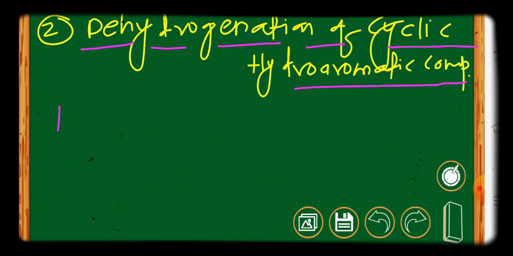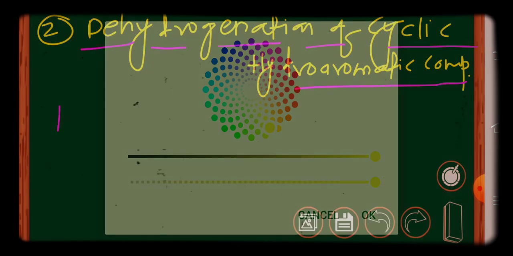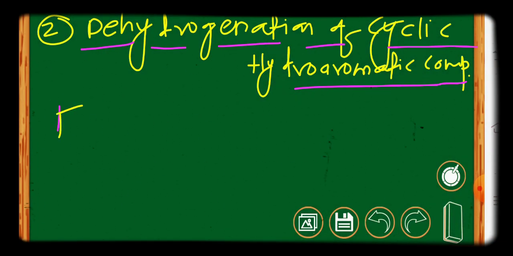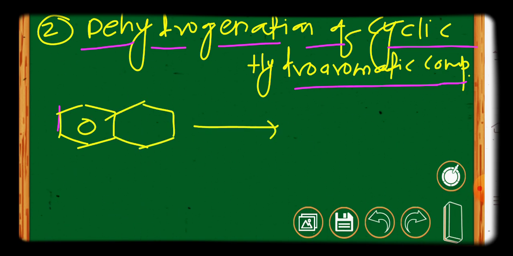So let's move to some examples regarding this. For example, we have this type of skeleton and proceed with DDQ, and it can be converted to the aromatic compound.